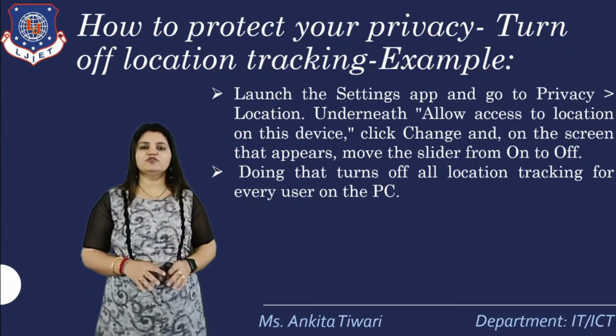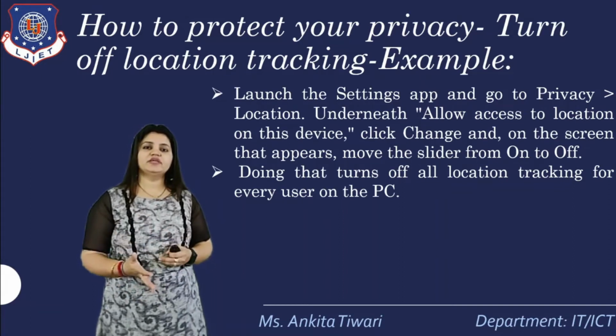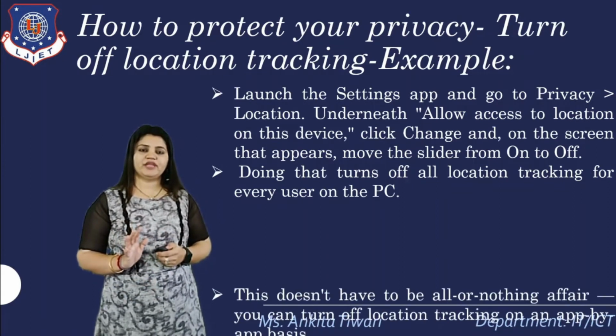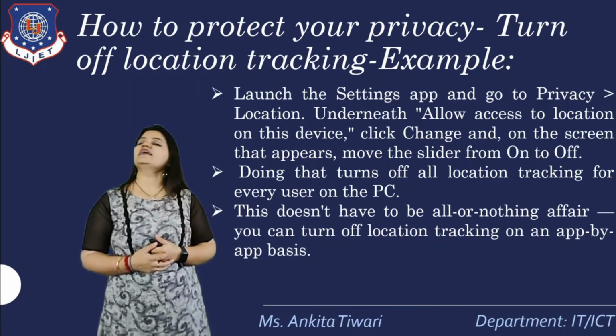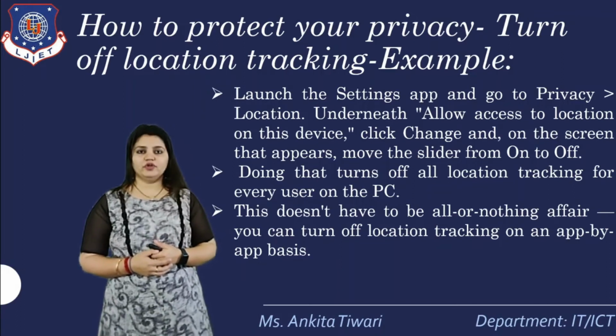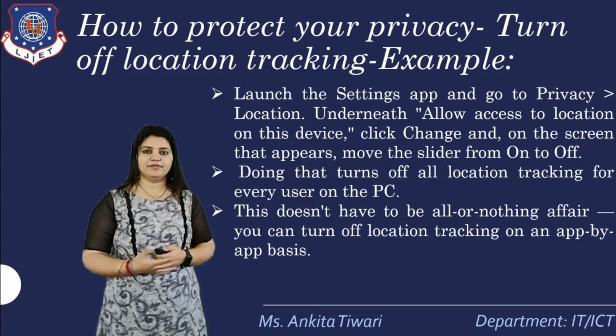So every user on the PC will have location turned off. This doesn't have to be an all-or-nothing affair. You can turn off location tracking on an app-by-app basis.